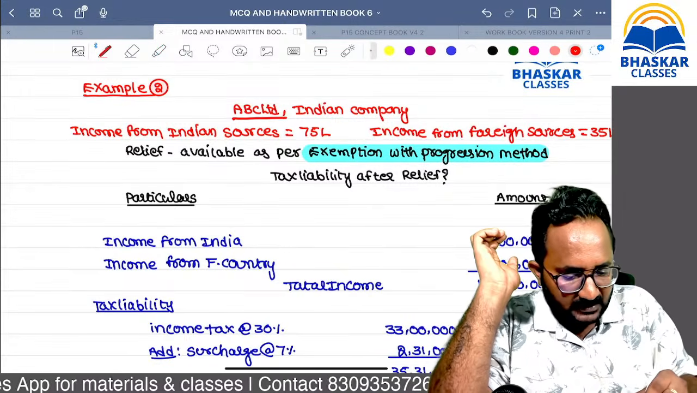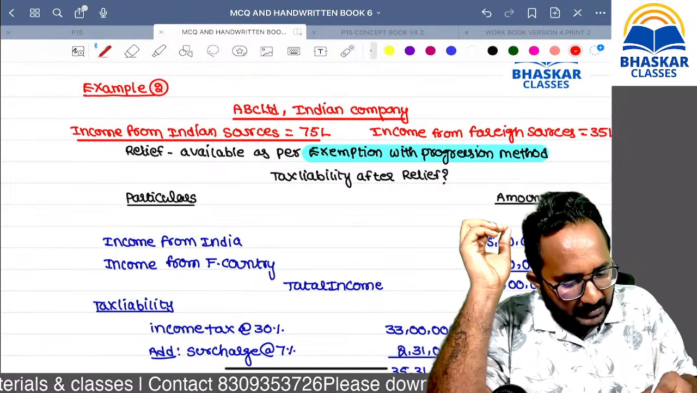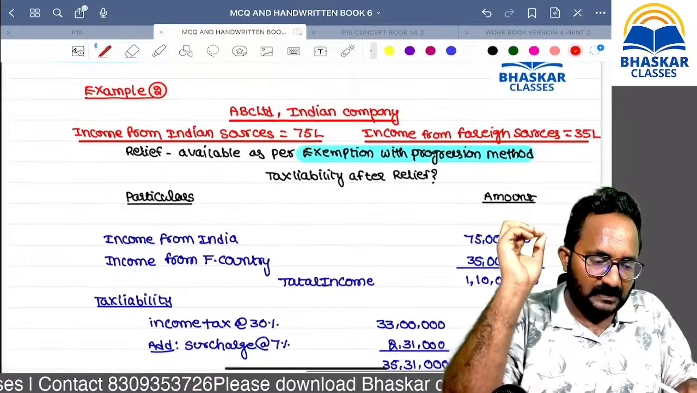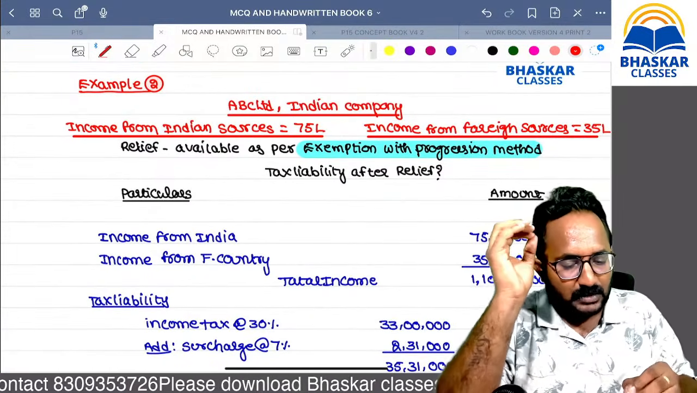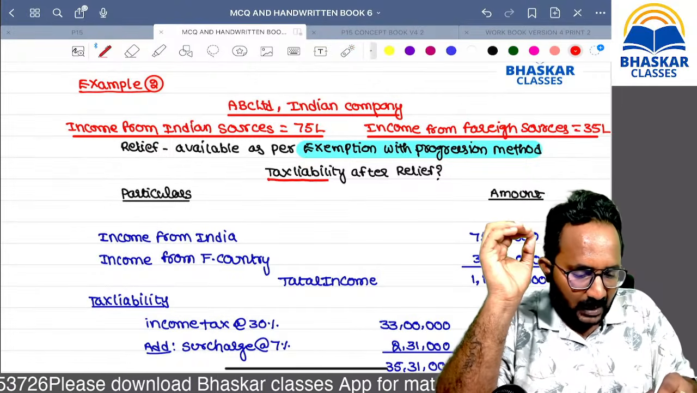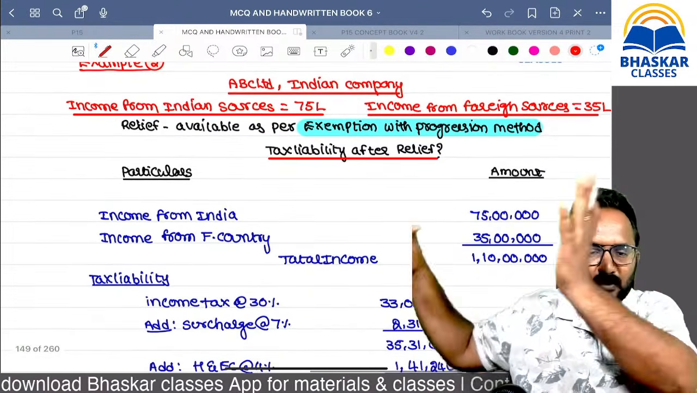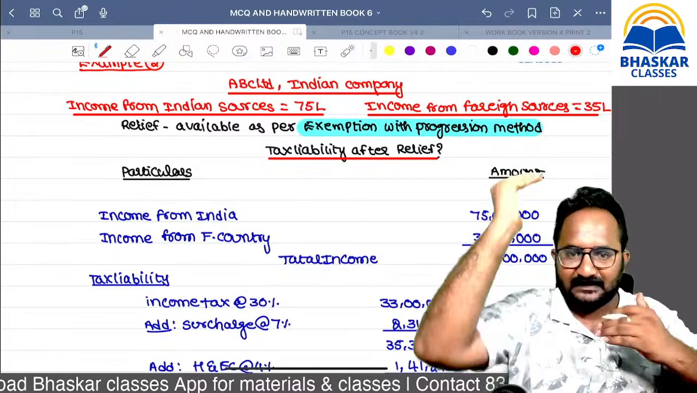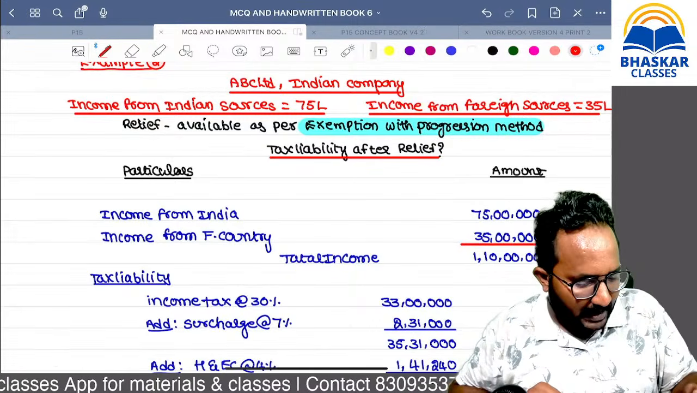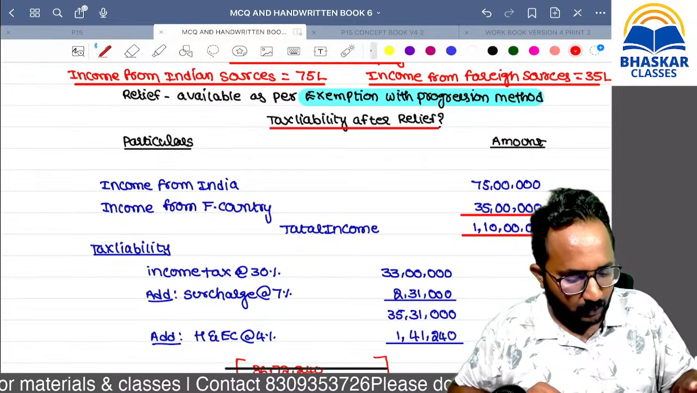Indian company ABC Limited, Indian sources related income is 75 lakh. Foreign sources income is 35 lakh. Now they are asking, please calculate the relief as per exemption with the progression, and after relief, what is the tax liability. Forget about the full exemption; now we are in exemption with the progression. Indian income and foreign income all together, please include. How much will it be? 1 crore 10 lakh. Now, please calculate tax.